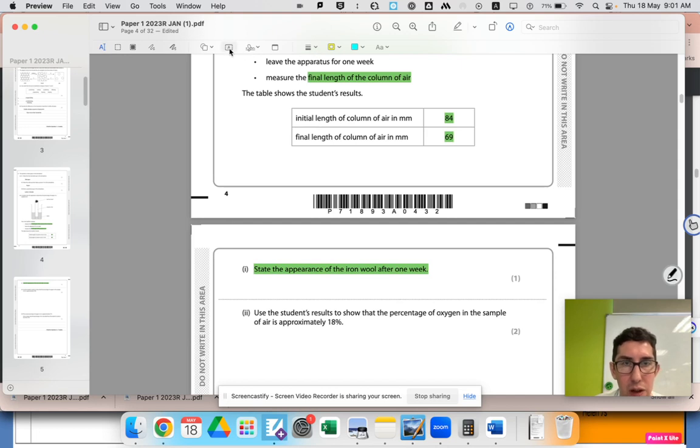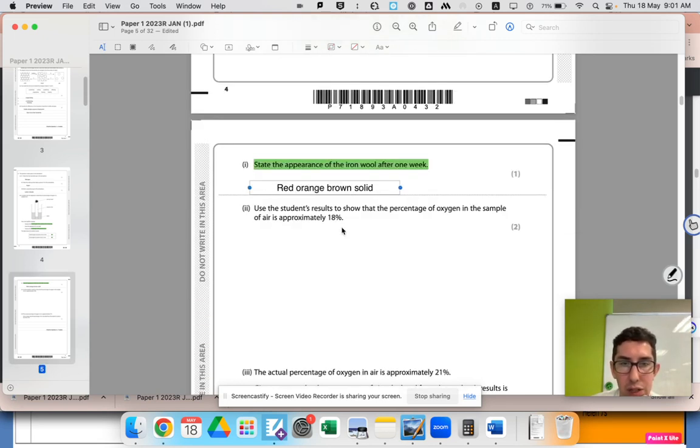So we need to know that iron, in the presence of water and oxygen, rusts. What does rust look like? So rust is a reddy, orange, brown solid. Reddy, orangey, brown solid, rusty colored.